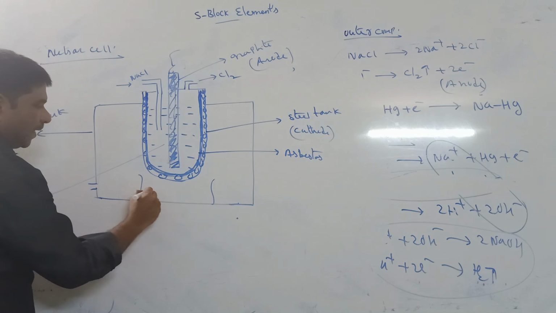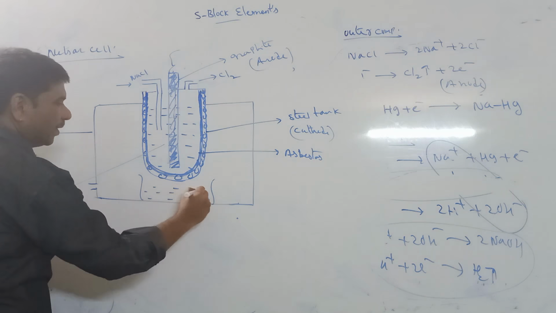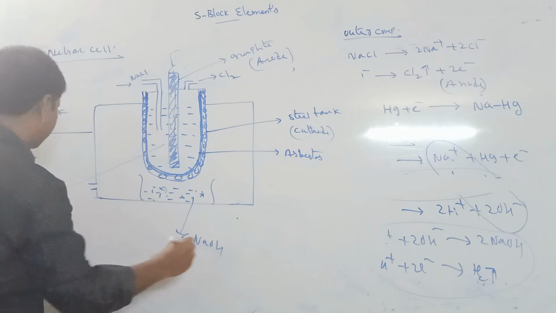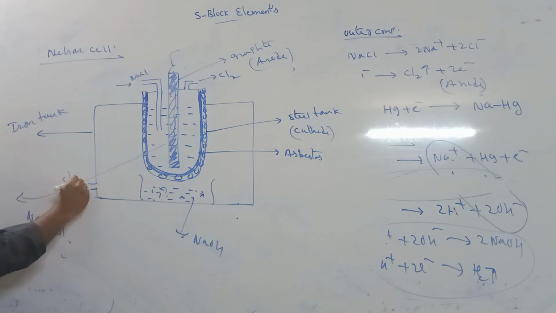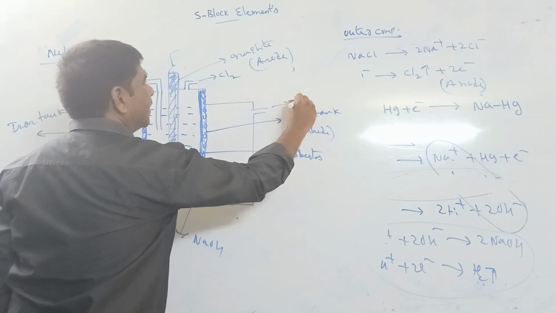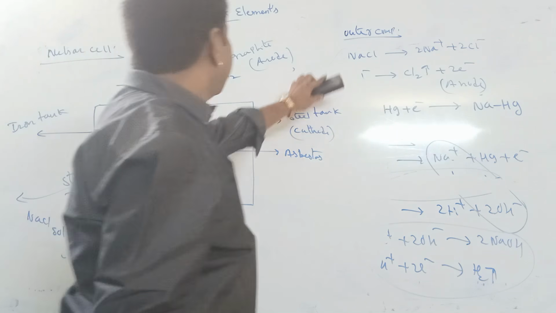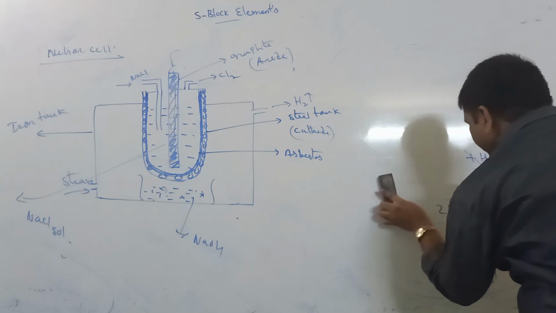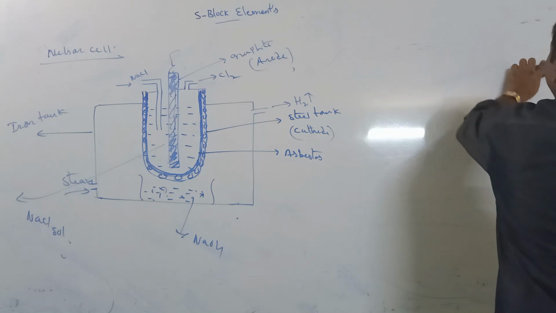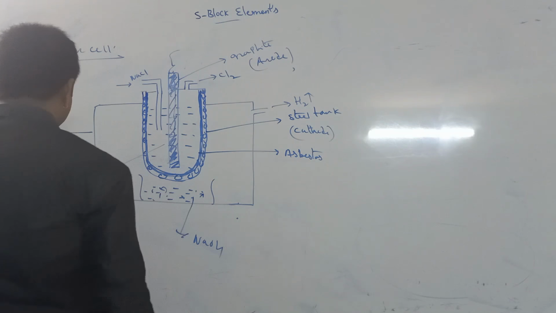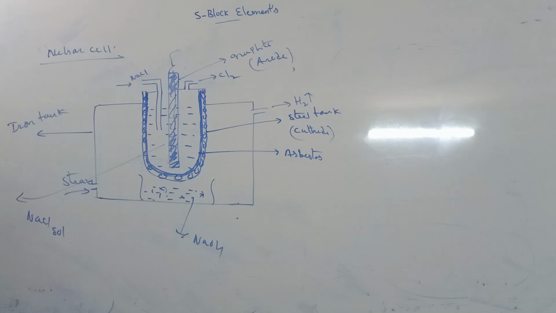At the bottom of the container, NaOH solution is produced. Pass the steam. Here hydrogen gas is liberated. This is the Nelson cell diagram for the preparation of sodium hydroxide from brine solution, that is, NaCl solution. So let me repeat once again.